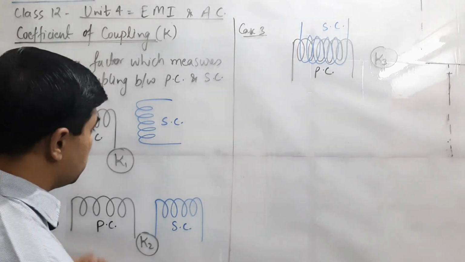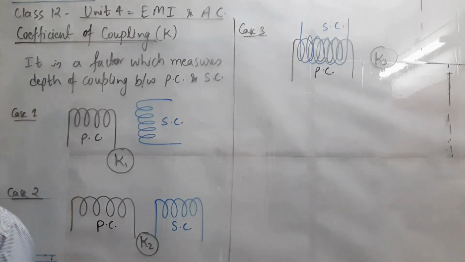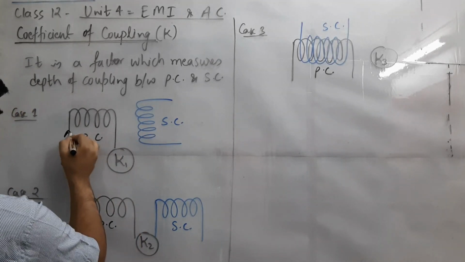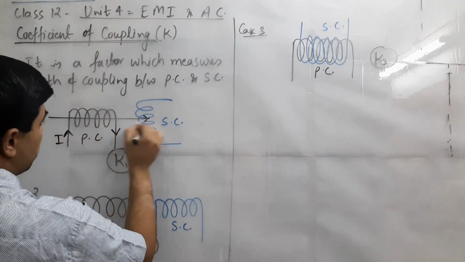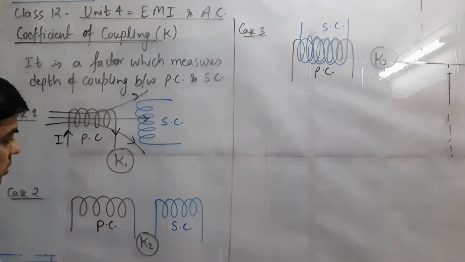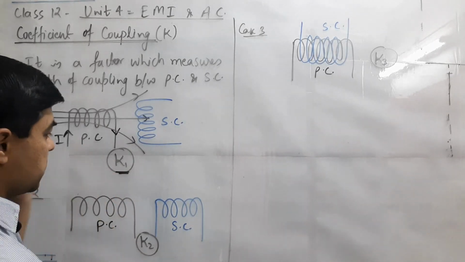This can be understood easily in terms of different positions of the primary and secondary coil. In case 1, the primary coil and secondary coil are placed in this way. When current passes through this primary coil, the amount of flux passing through the secondary coil will be the minimum. So a certain coupling factor will be there as K1.